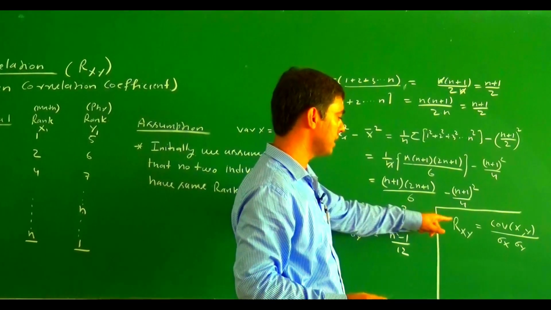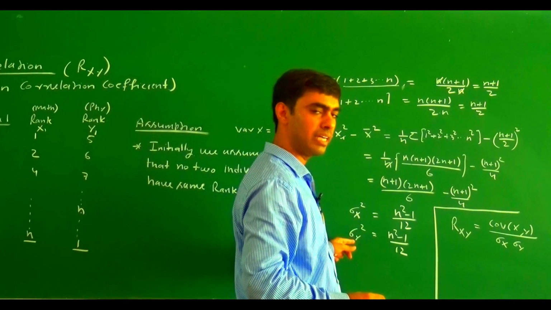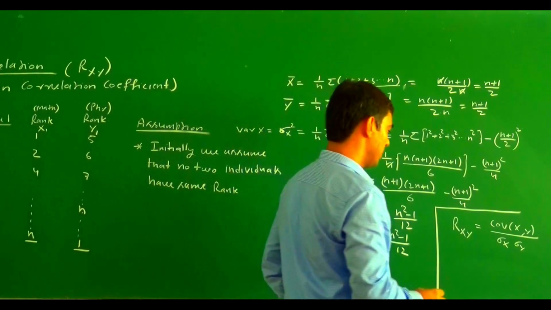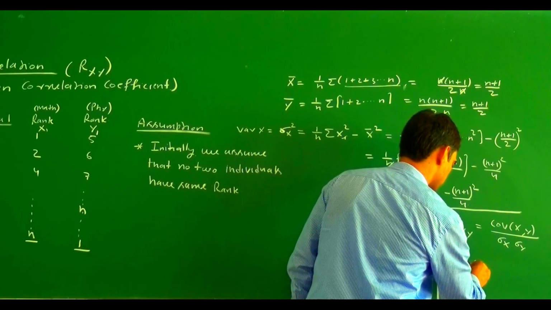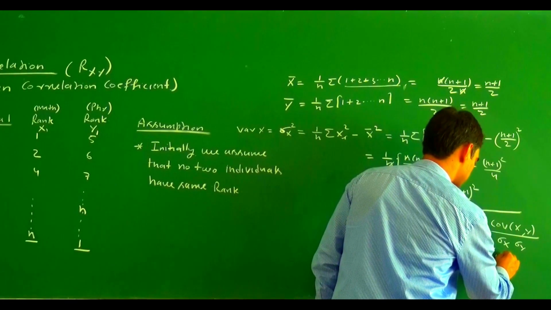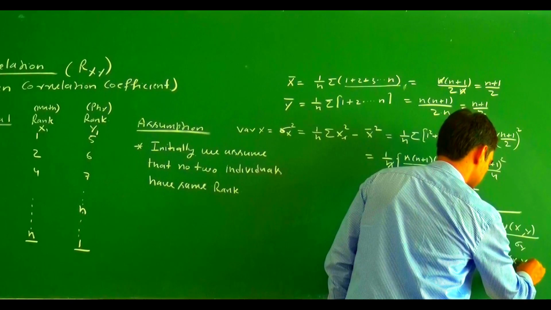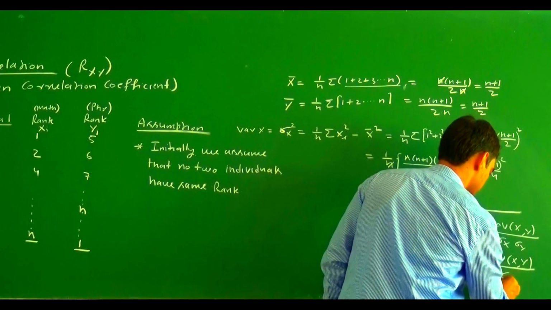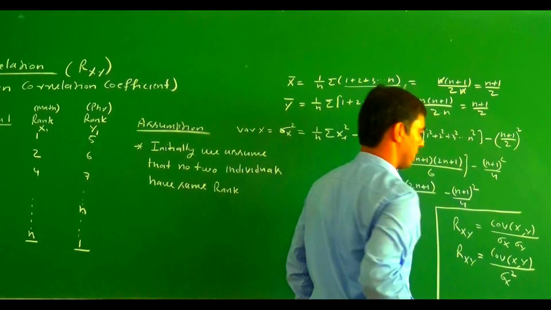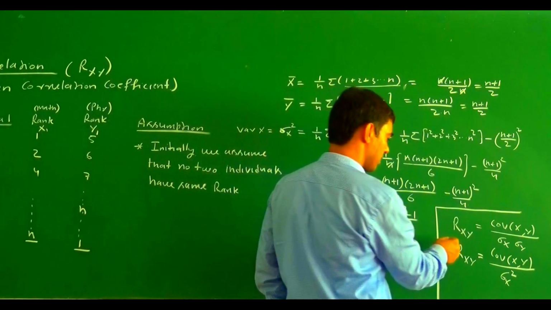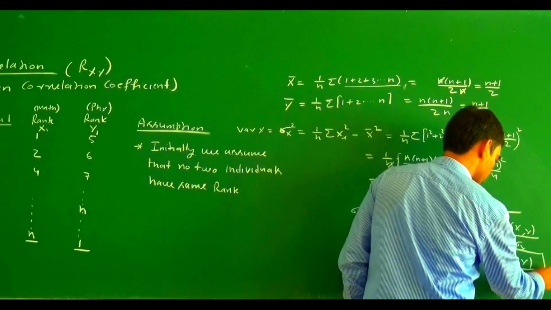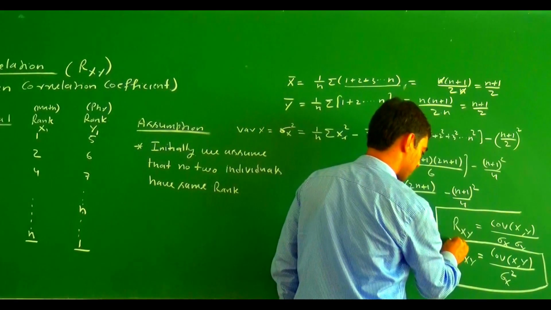Since sigma x and sigma y are both equal, you may also write Rxy equals the covariance of x and y divided by sigma x square. Later on we will use this formula.